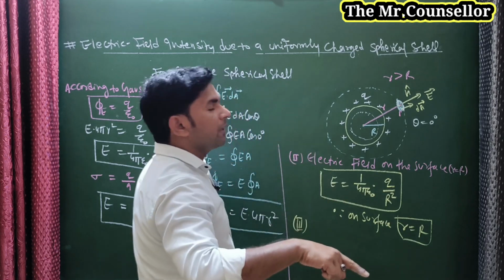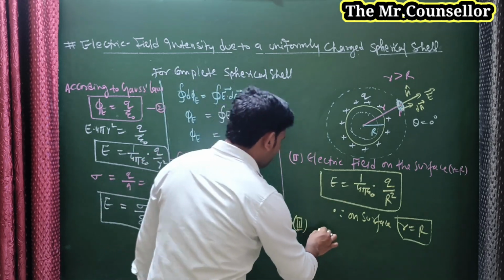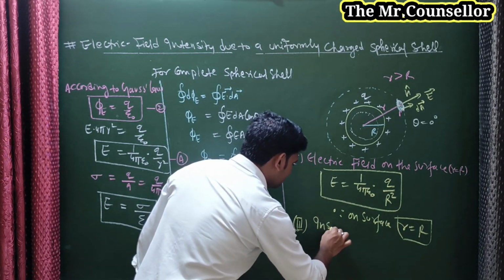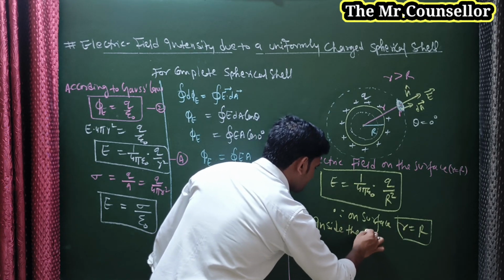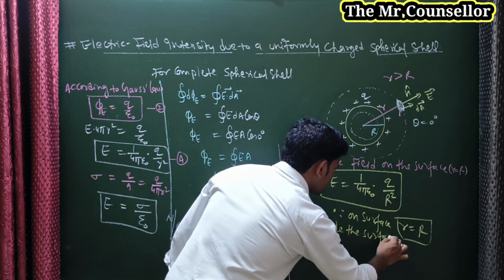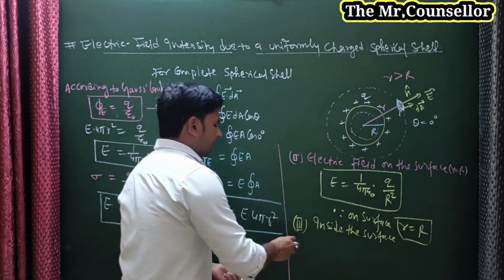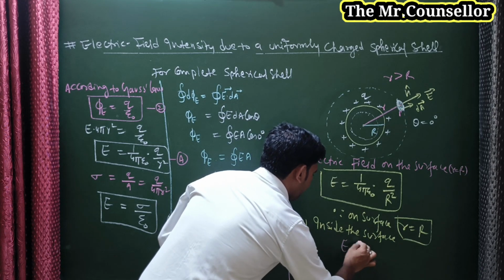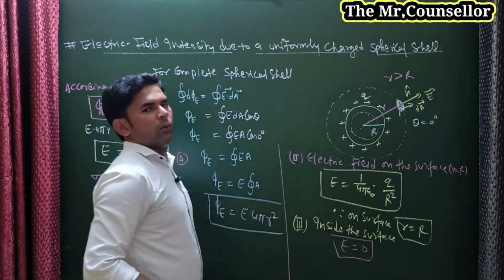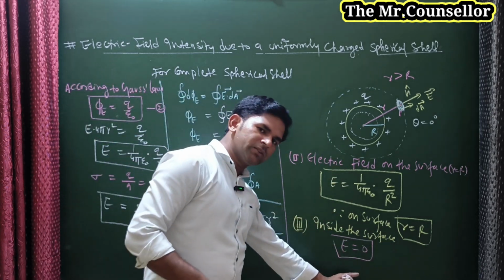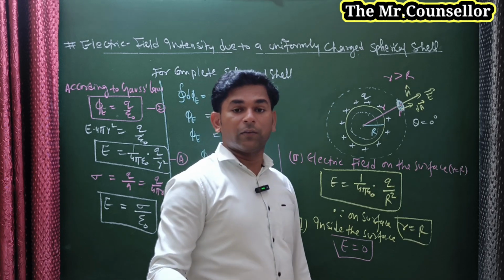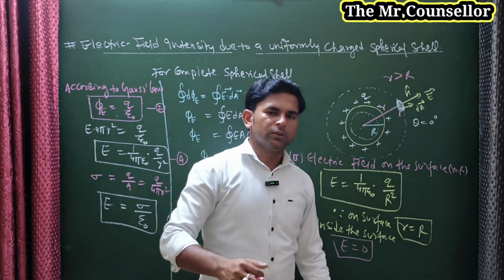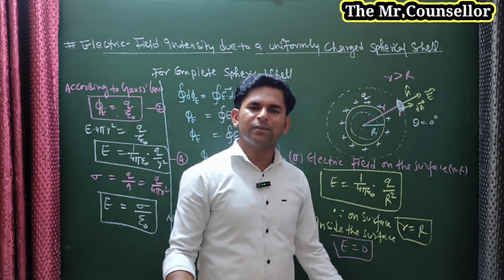So inside the surface the electric field is always zero, which means the electric flux will also be zero. No question mark, very simple.